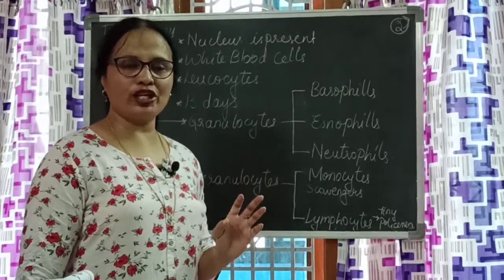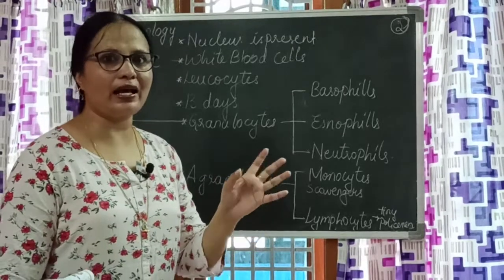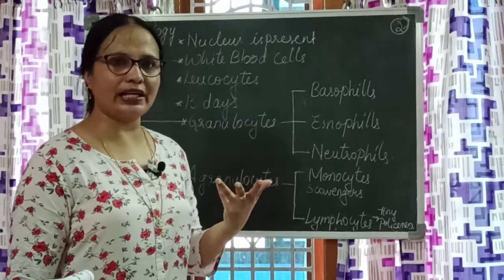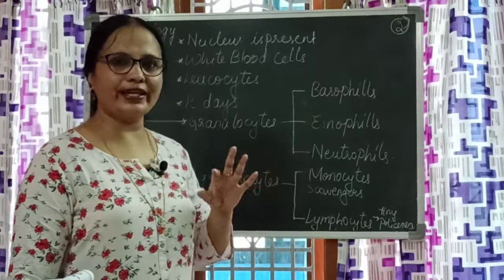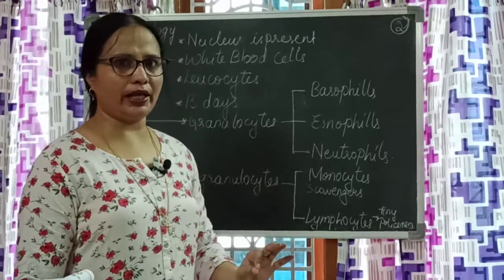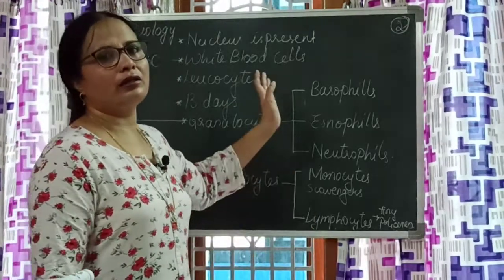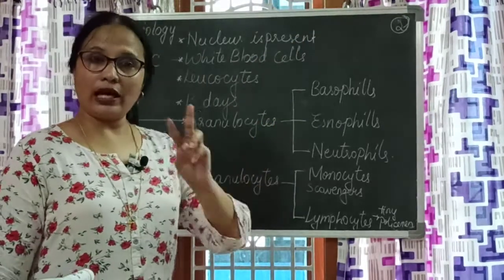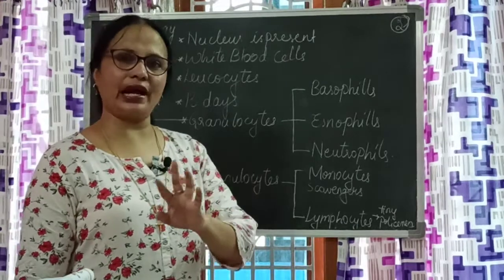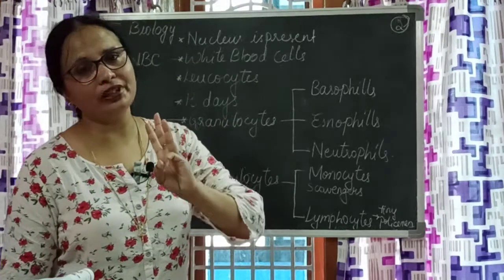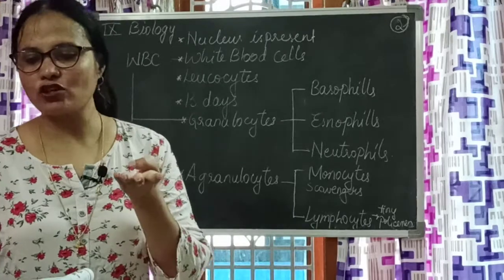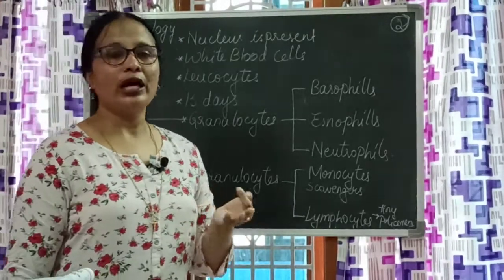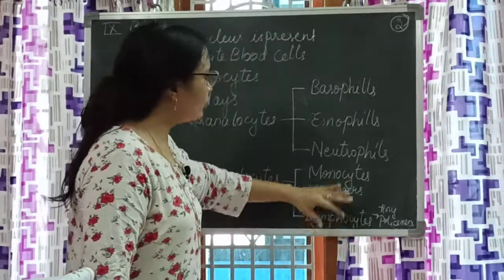And what is their life duration? Only 13 days, because they are soldiers, they always keep releasing antibodies to fight against diseases. Their life duration is very short, only 13 days. They have a nucleus, and they are of two types, agranulocytes and granulocytes. Granulocytes are again of three types: basophil, neutrophil and eosinophil.